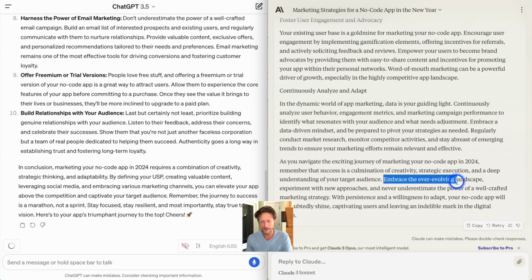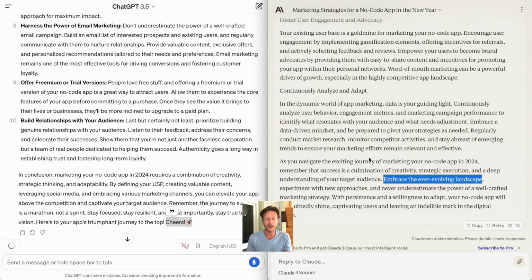Another sentence I love here: "Embrace the ever-evolving landscape." Another thing that they like to do. And I don't know why ChatGPT decided to end with cheers and a rocket. But all in all, it's not a bad start. Obviously, this is great. You know, if we go back 2 years, this would be incredible. But as these models have improved and as we have paid versions, then we can always do a lot better. So in these cases, I would give the edge to Claude, but very, very similar results.